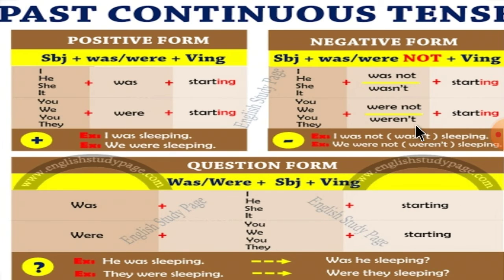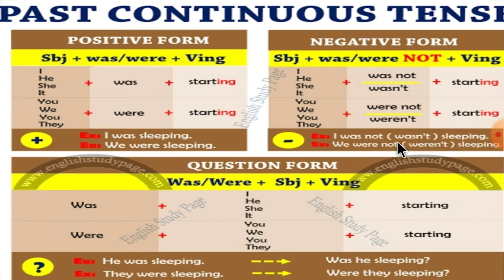Then you were not starting, or you weren't starting. They were not starting, or the short form, they weren't starting.